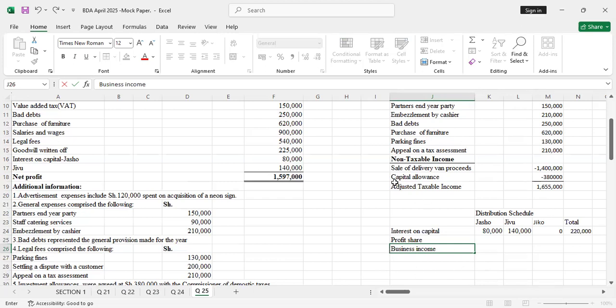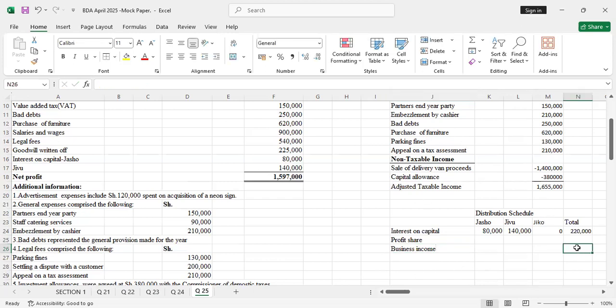What is the business income? Is that the adjusted taxable income? So you'll say equals to this. That's the total business income. You know that interest on capital plus profit share gives us the business income. Therefore, can we get the total profit before we share it? The total profit will be equal to the total business income minus the interest on capital, because that's what we deduct from the business income. Therefore, the profit share will be 1.435 thousand.